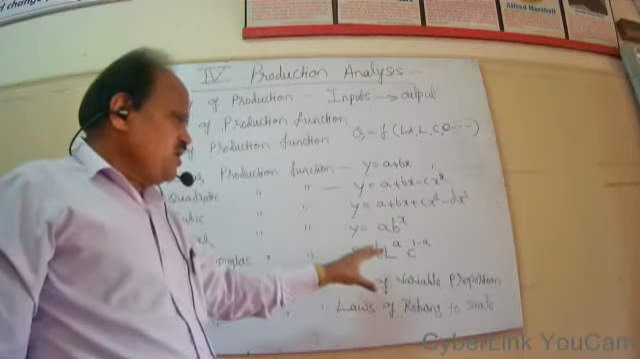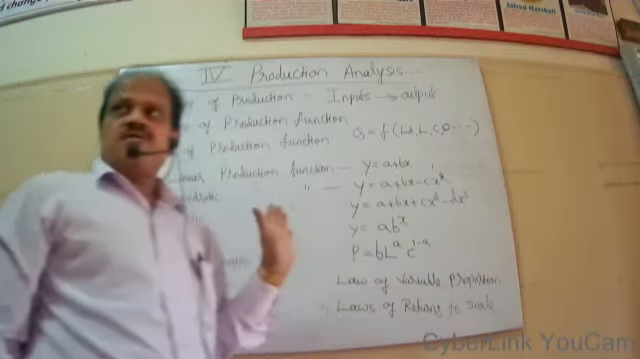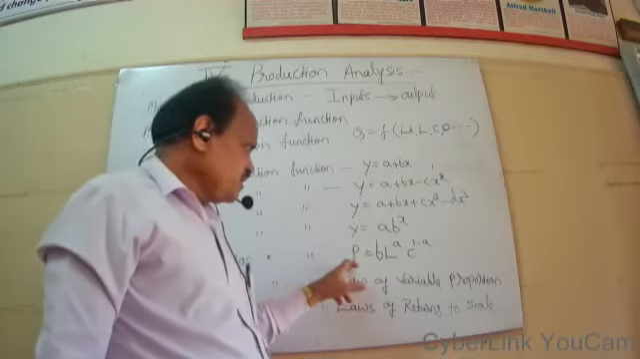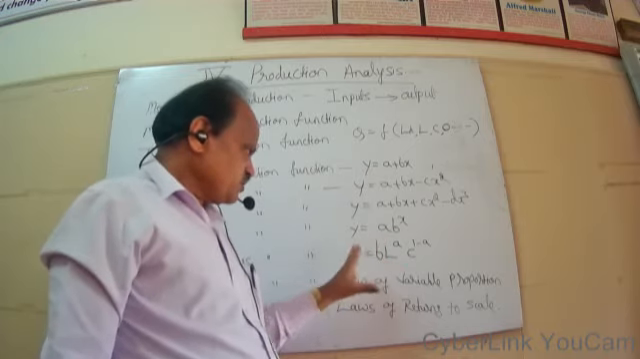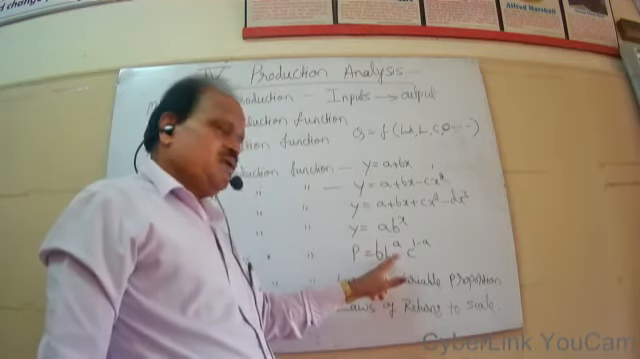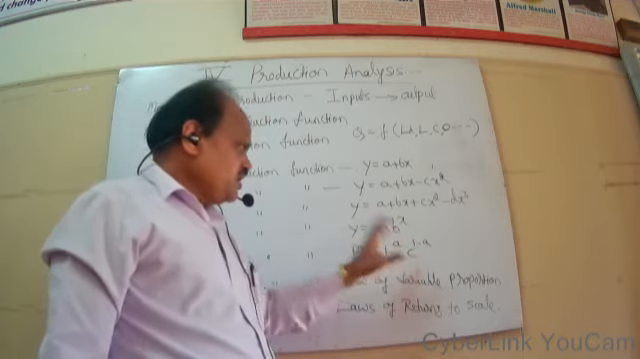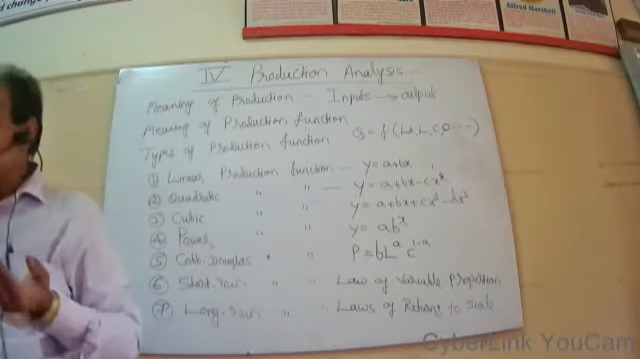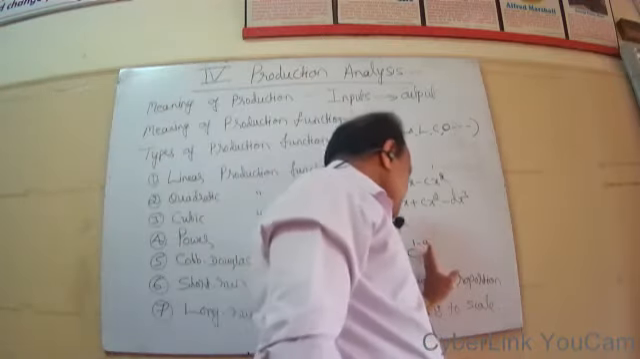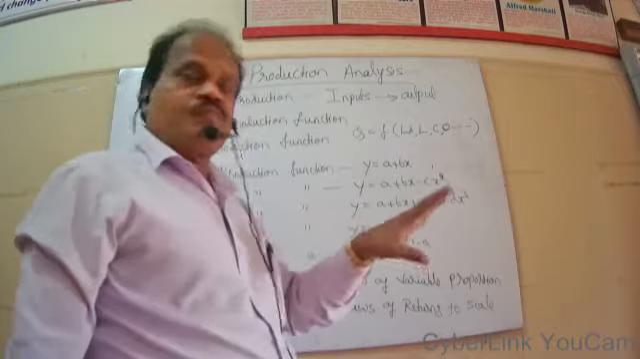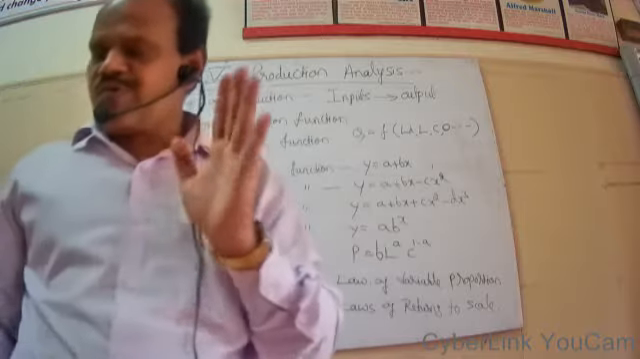So P is equal to B into L raised to A into C raised to 1 minus A. So what are these terms? P indicates the quantity of output. B is also a constant parameter. L means the quantity of labor used. C indicates the quantity of capital used in the process of production. A and 1 minus A are the indices of labor and capital used in the process of production.